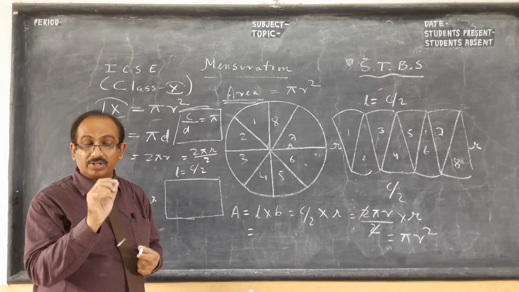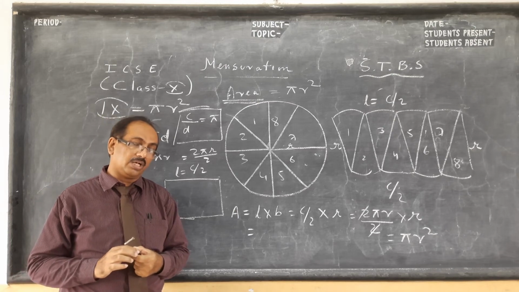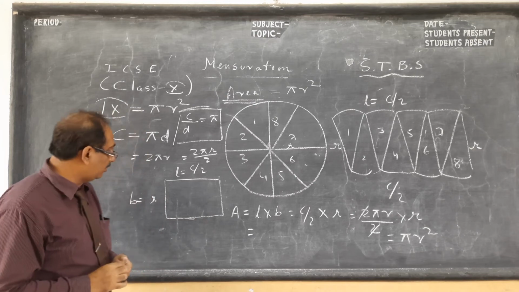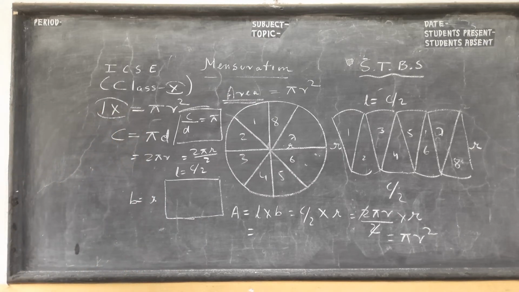If your pi is 3.14, use 3.14. Otherwise your answer will not be right. You will lose marks. So please pause the video and copy. Then we will move on to the concept of cylinder.